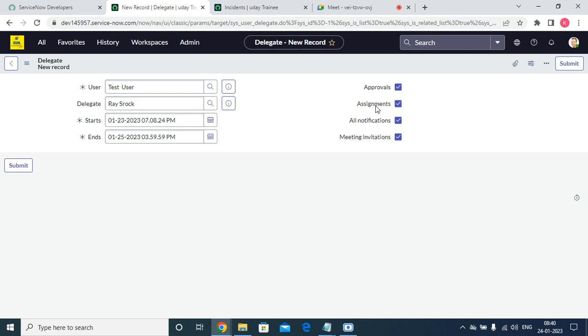Whatever notifications are sent to the test user will go to the delegate. And the meeting invitations from ServiceNow, along with approvals, assignments and notifications, will be automatically triggered to this user.